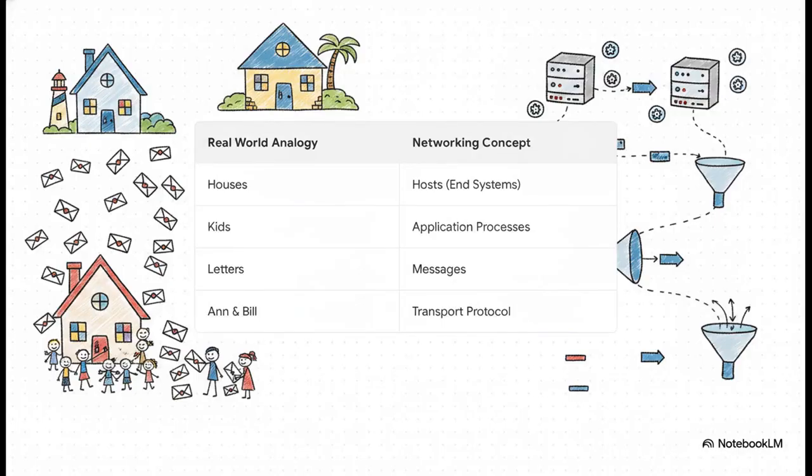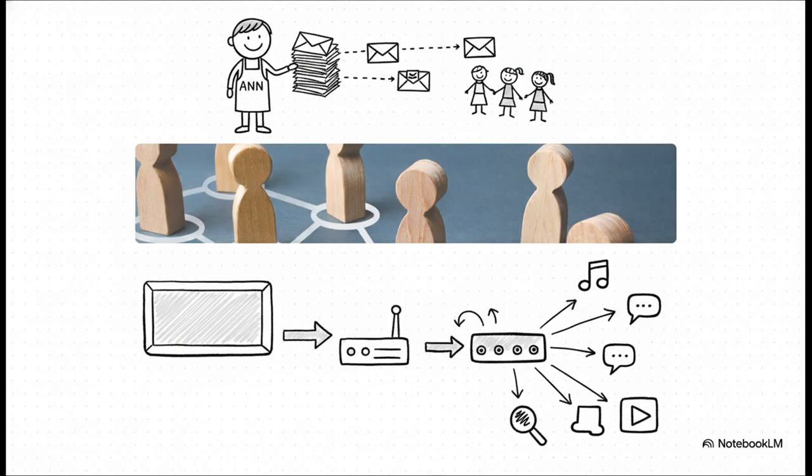To really grasp this, let's look at a classic real-world analogy. Imagine two houses, one on the East Coast, one on the West Coast, and each is filled with a dozen kids who write letters to each other. The houses, those are the host computers. The kids are the application processes running on those computers. And the letters? Well, those are the data messages. Now, in each house, there's one kid, let's call them Ann and Bill, who actually collects the mail from their siblings, hands it to the postal worker, and then distributes the incoming mail back to the right siblings. Ann and Bill are the transport layer protocol. They're performing what we call multiplexing and demultiplexing. And this brilliantly illustrates the whole concept.